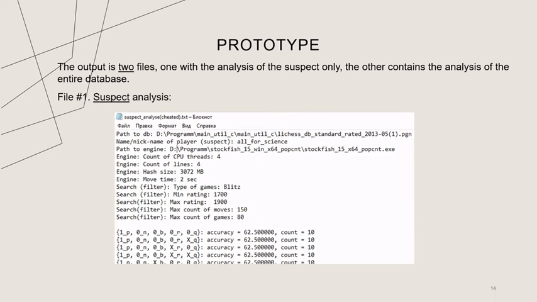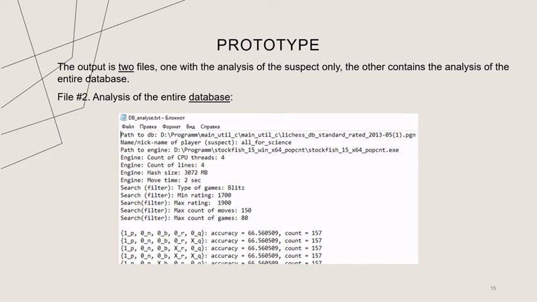The program generates 2 files, one with the analysis of a specific player, the other with the analysis of the entire database, containing at the beginning the input parameters of the analysis and after that the results of the analysis. Further, the analyzer manages this data as he wishes, builds graphs, looks for dependencies, deviations, and so on. You can find all additional technical information, code, and examples in my GitHub repository.